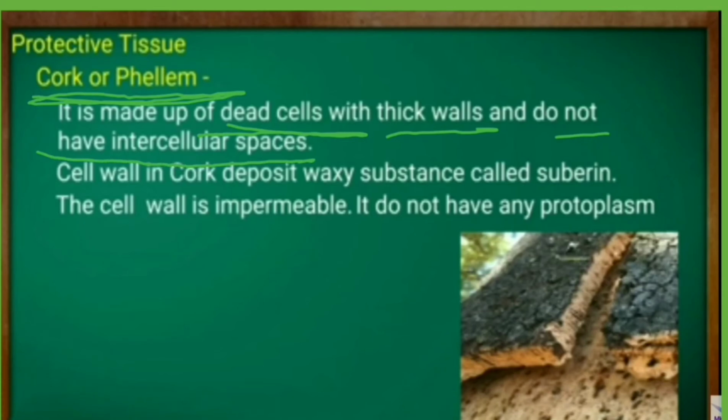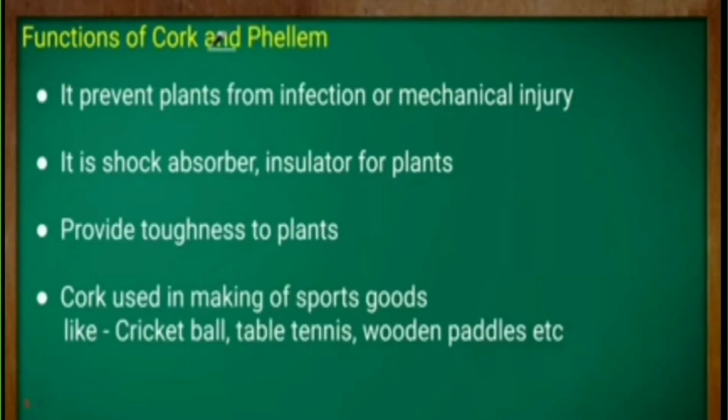The cell walls of these cork cells have a waxy deposition of suberin. This suberin makes the cork cells impervious to water and air. Then we have different functions performed by these cork cells. The very first is preventing the plant from infections and mechanical injuries. Okay? It acts as a shock absorber and insulator. It provides toughness to the plants.